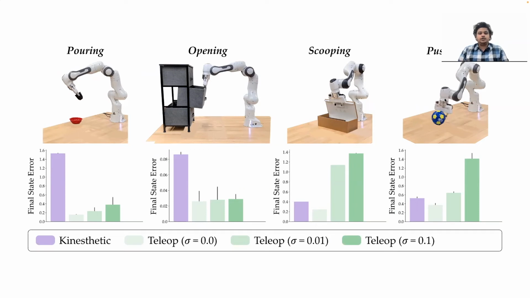As we add more noise to the demonstrations provided using teleop, the performance for the latent actions trained using teleop decreases as well. However, since our method does not require any demonstrations provided by the humans, it is immune to the imperfect or noisy data that it may receive. Due to this, its performance is comparable to that of teleop when the demonstrations are perfect.